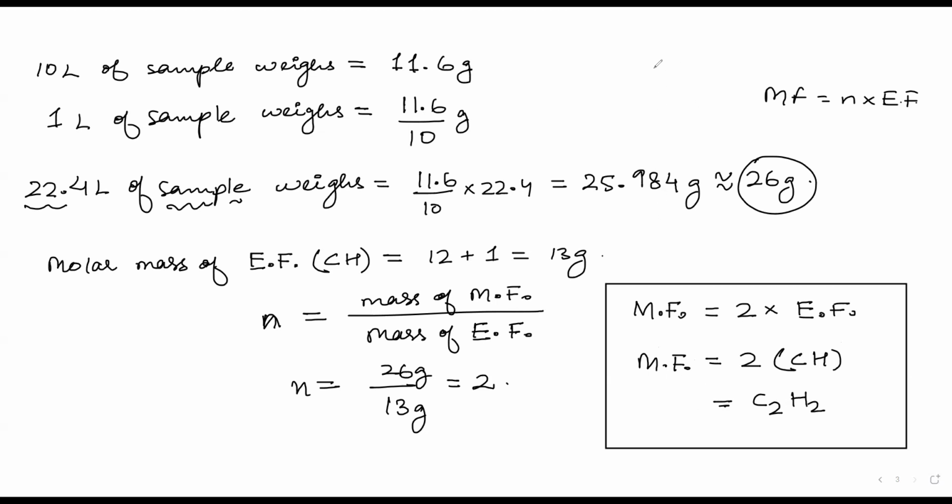Understand? Okay, now you would like to see the molecule. What is this molecule? This molecule is acetylene, or ethyne if I go with the IUPAC nomenclature. Triple bond CH. So this is your molecule.